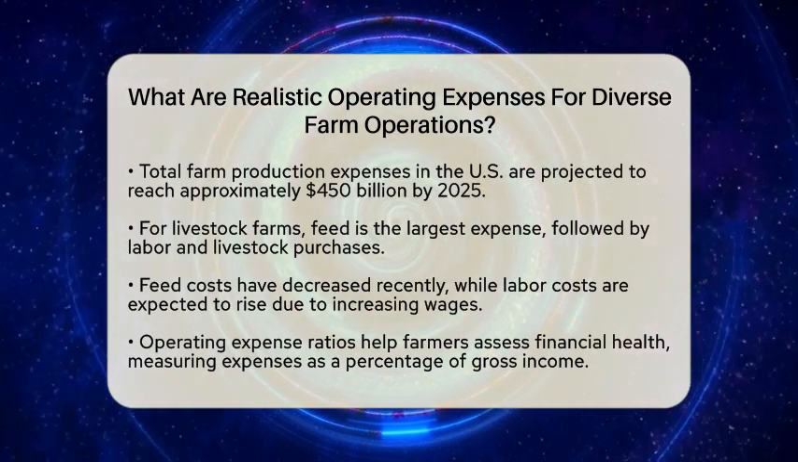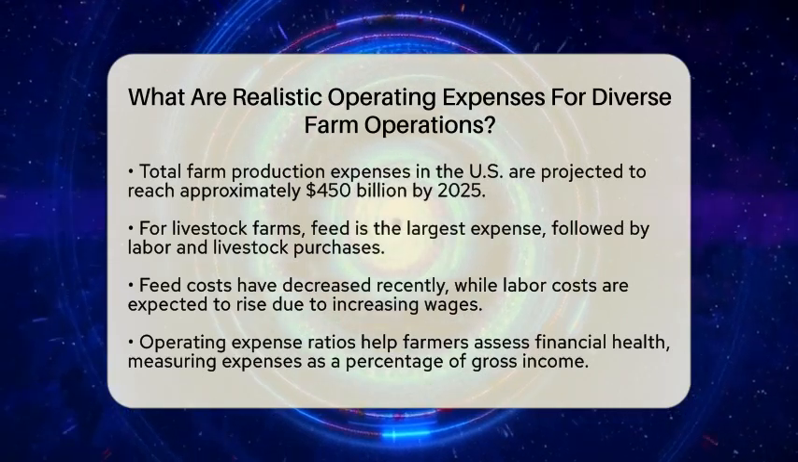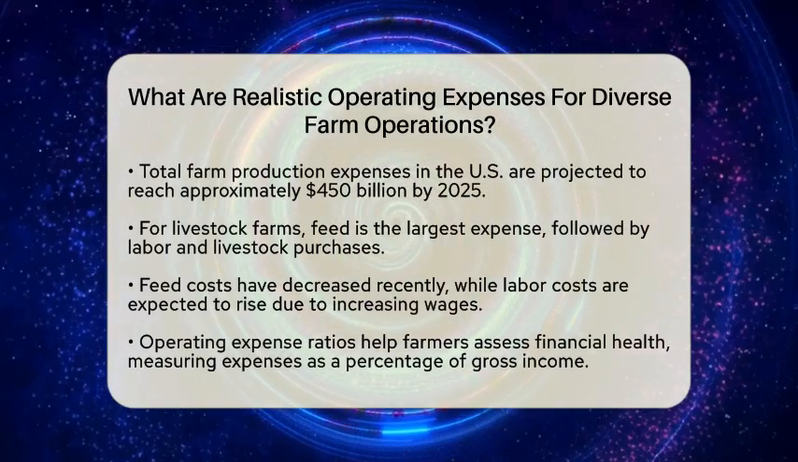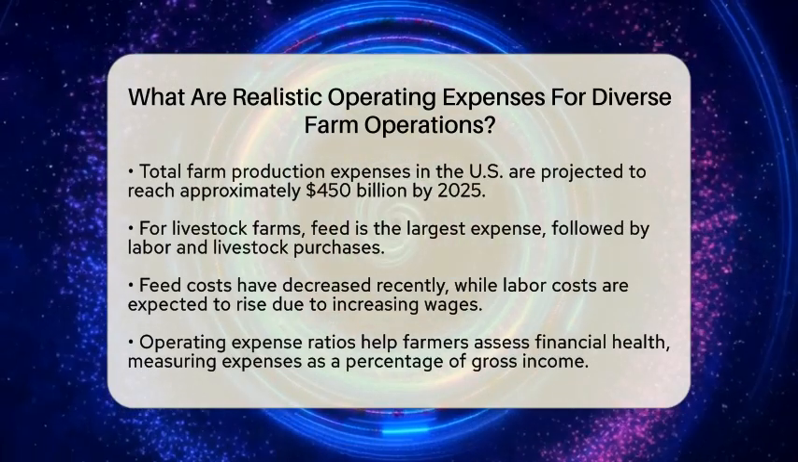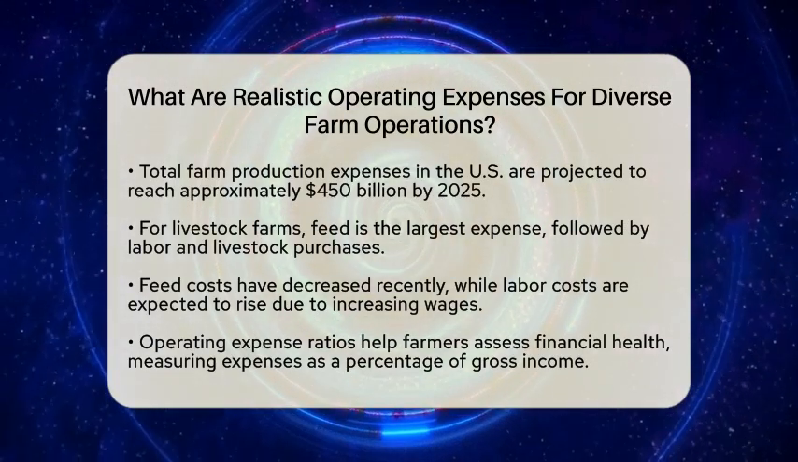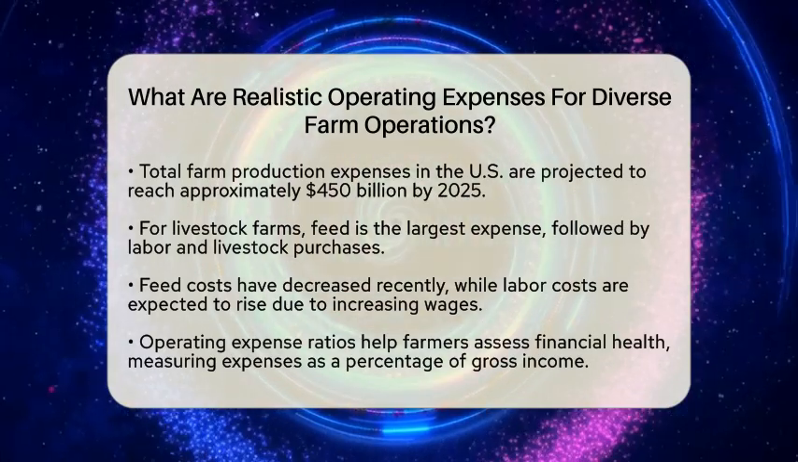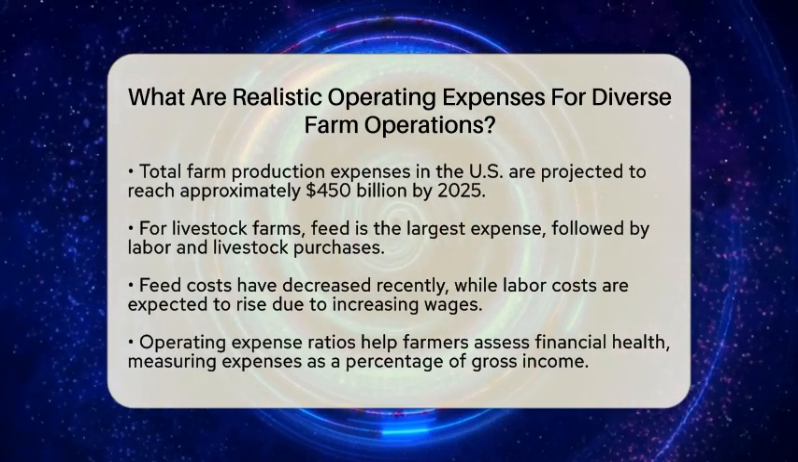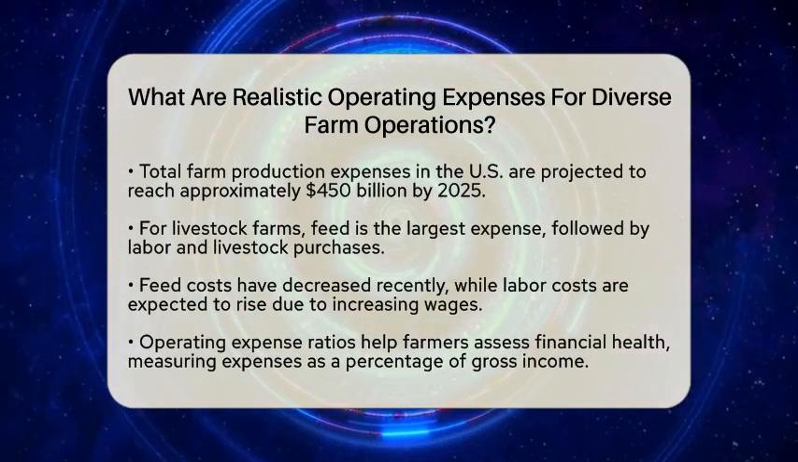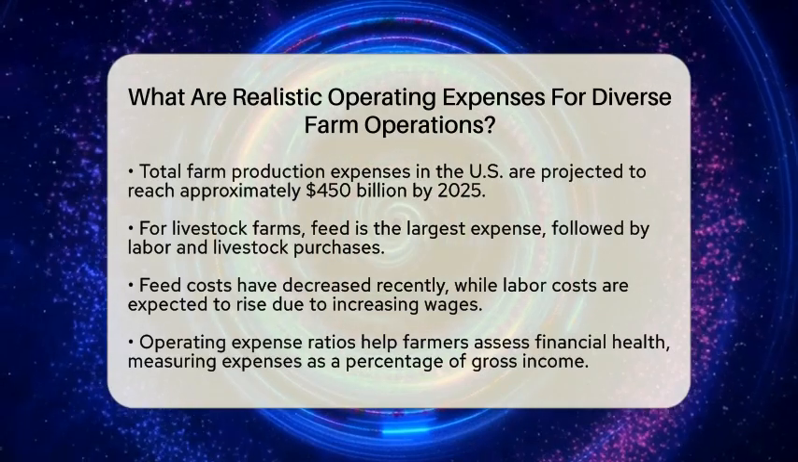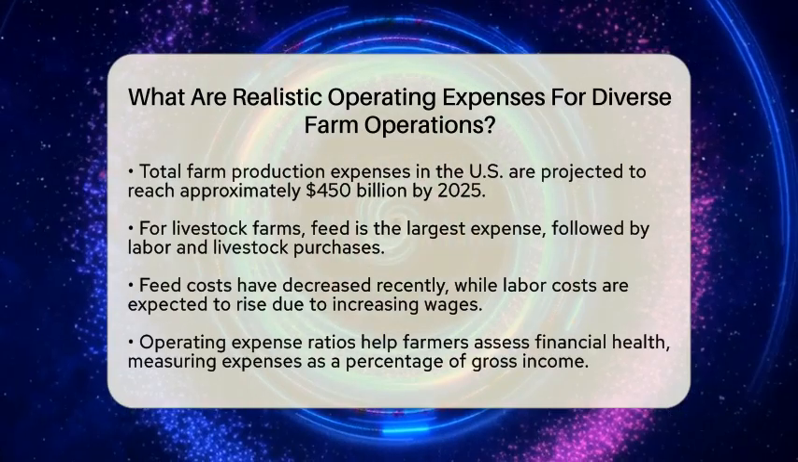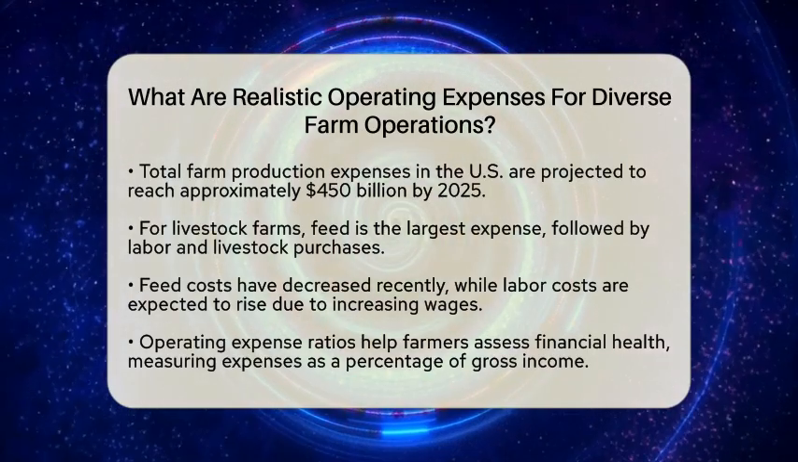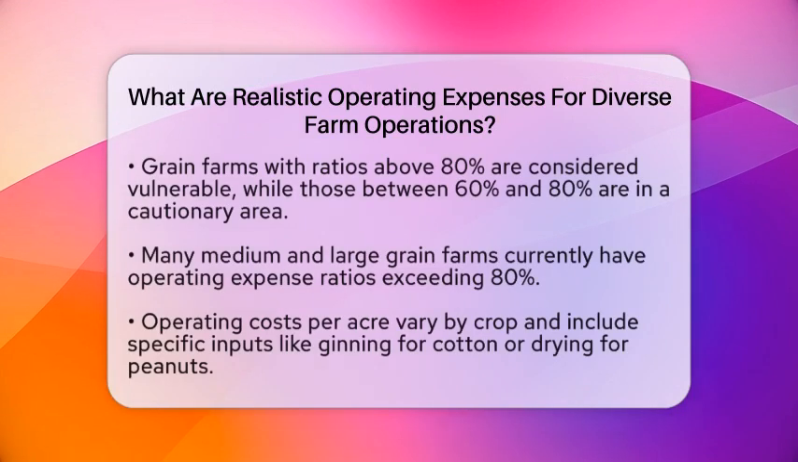For example, grain farms with ratios above 80% are seen as vulnerable, while those between 60% and 80% are in a cautionary range. Recent data indicates that many medium and large grain farms have ratios exceeding 80%, reflecting the pressures of rising input costs. When it comes to specific crops, operating costs per acre can be broken down into inputs like seed, fertilizer, chemicals, fuel, and custom services.